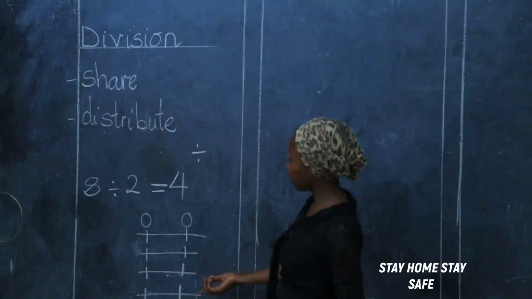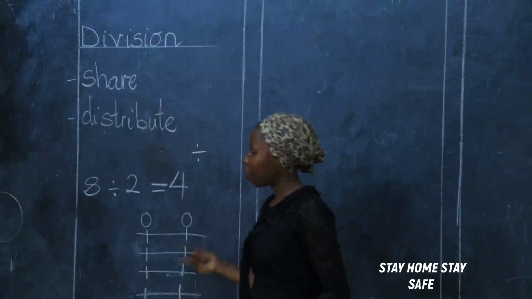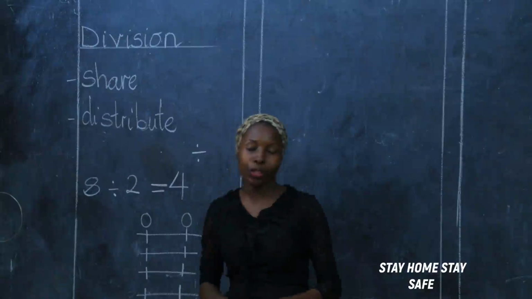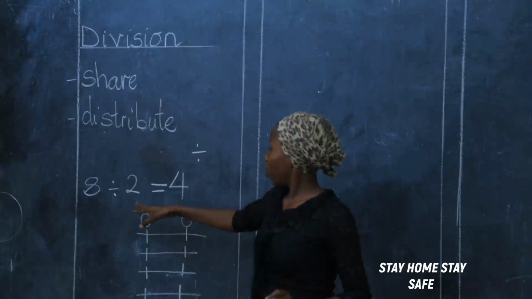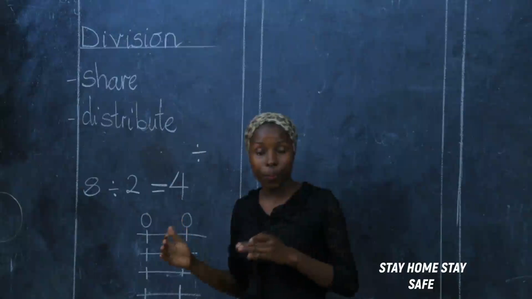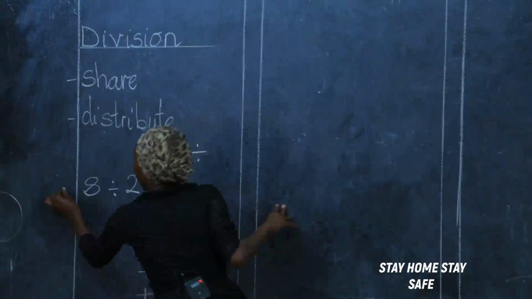So I had 2 friends and I was told to give them 8. And I gave them 8. So everybody got 4. It is so simple. It is easy peasy. Once you know the number of people to get and the number of objects, you'll be good to go. This was example number 1.